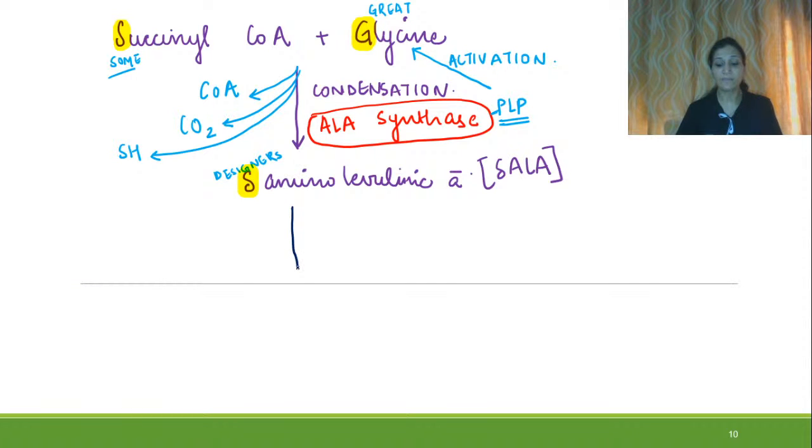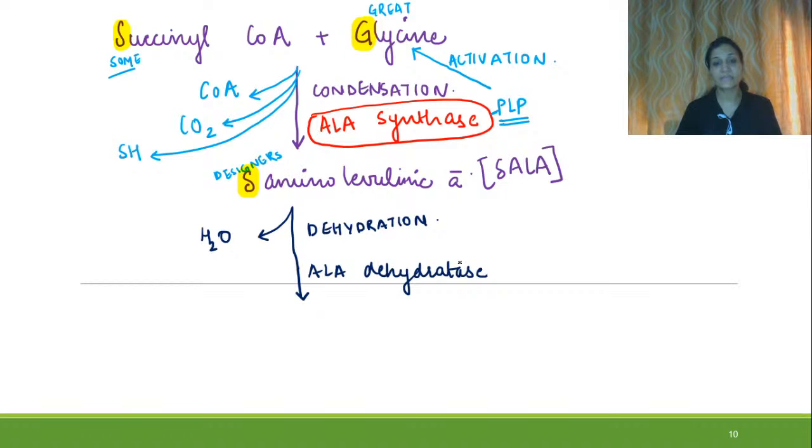After delta amino levulinic acid, there will be removal of one water molecule, and the process is a kind of dehydration reaction. The first one was condensation, this is dehydration. The enzyme participating in this process is ALA dehydratase.